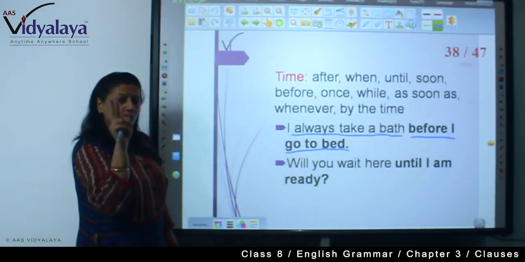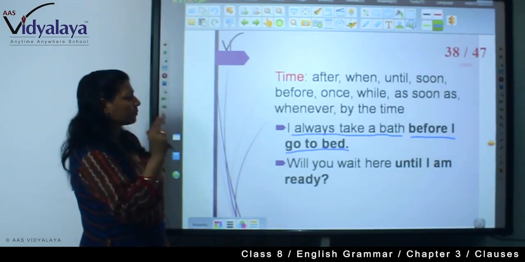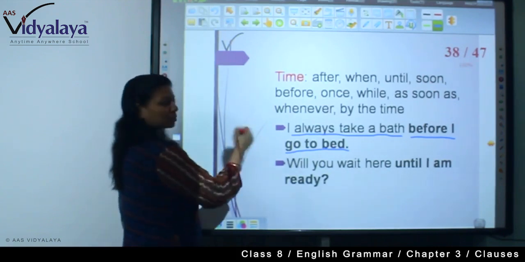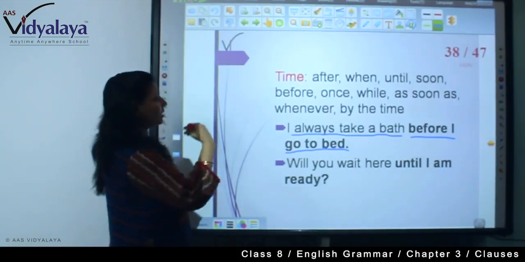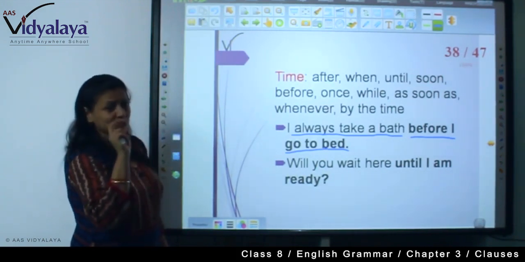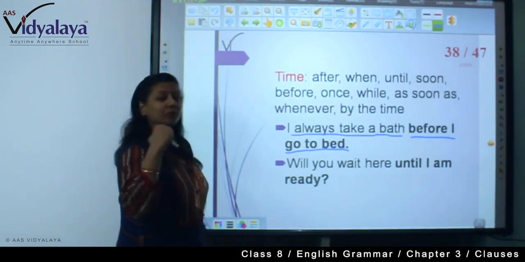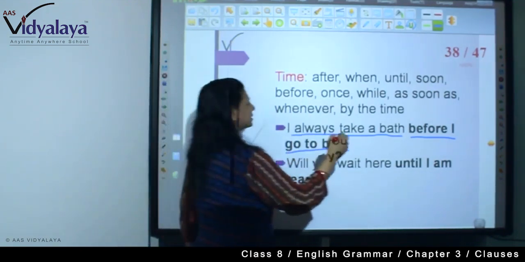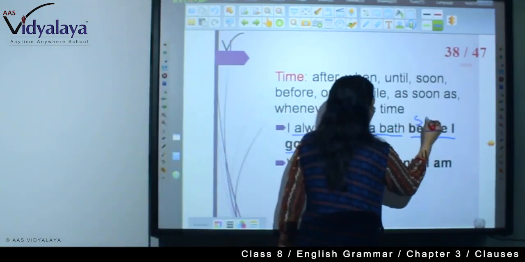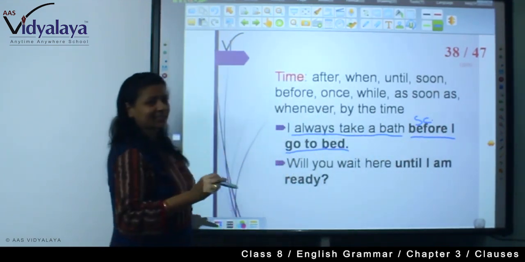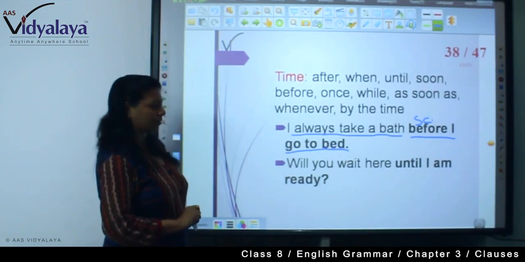So two clauses are joined by before. So this is a subordinate conjunction. I go to bed is a separate one. I always take a bath is a separate one, and these two clauses are joined with before. And with before I go to bed, it has become an adverb clause.